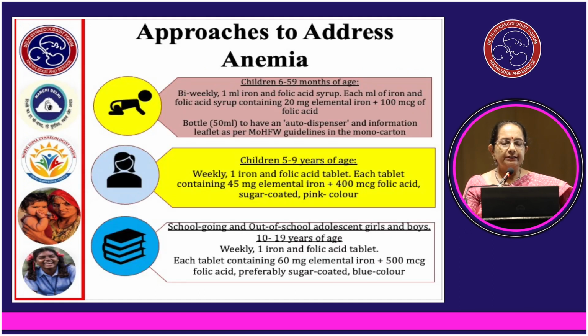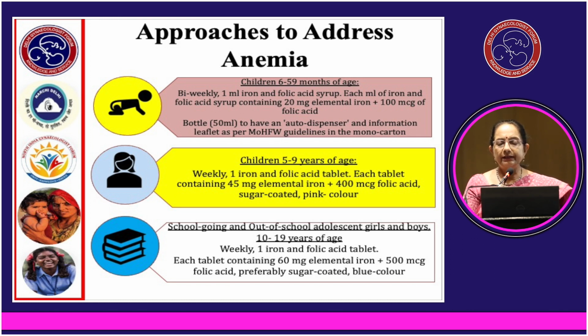Approaches to address anemia: as we've all seen, children are also not spared from anemia. In the age group of 6 to 59 months, bi-weekly 1 ml of iron and folic acid syrup, where each ml contains 20 milligrams of elemental iron and 100 micrograms of folic acid. The recommendation is to give it bi-weekly to this age group. It is available in a 50 ml bottle with an auto dispenser.